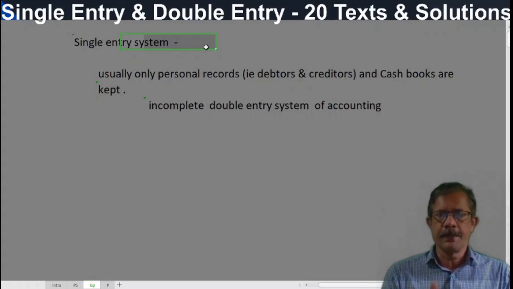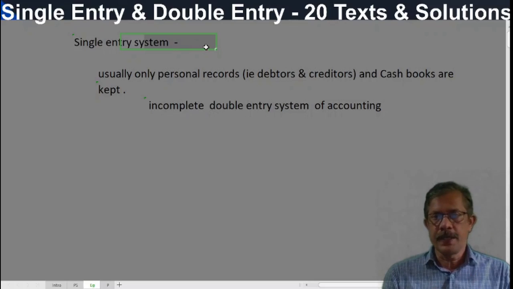So under the incomplete double entry system, usually some personal records are maintained and a cash book is maintained. The businessman is concerned with the personal records and cash book. Cash book is very important. You know that. And some personal records are maintained. And the details like expenses and incomes are not maintained under this incomplete system. So it is not a system, it is an incomplete system.